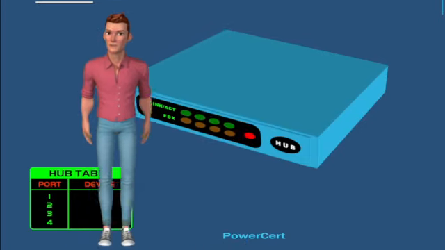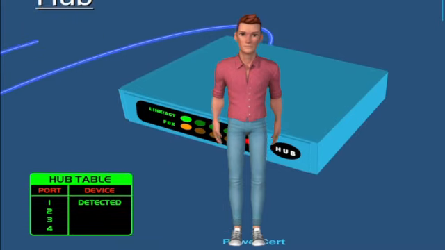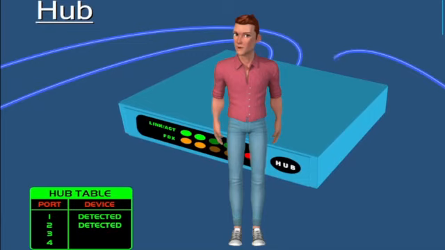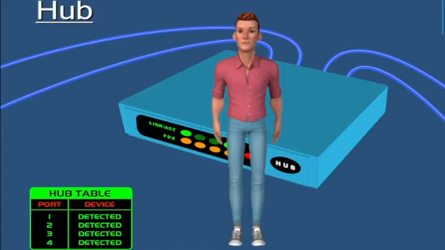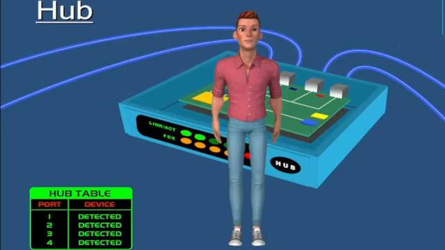Now the purpose of the hub is to connect all of your network devices together on an internal network. It's a device that has multiple ports that accepts Ethernet connections from network devices. A hub is considered not intelligent because it does not filter any data or have any intelligence about where that data is supposed to be sent. The only thing a hub knows is when a device is connected to one of the ports.